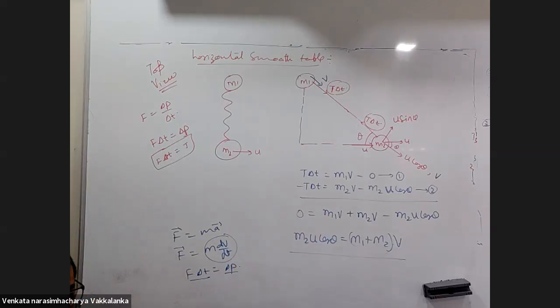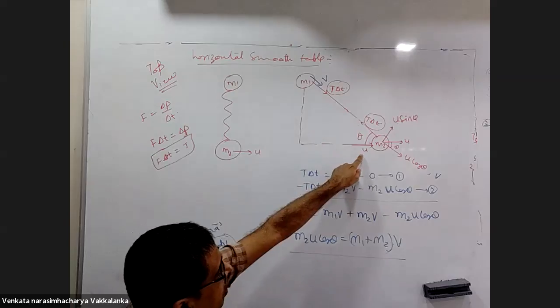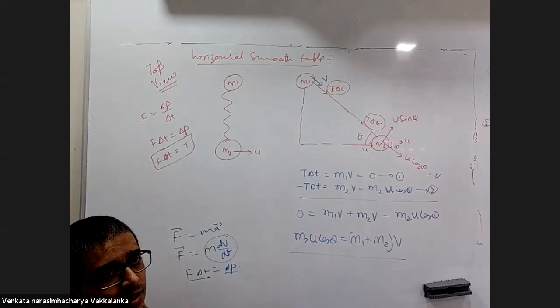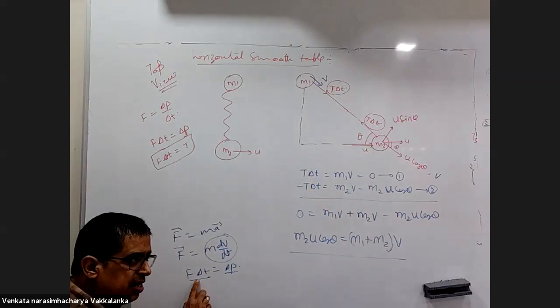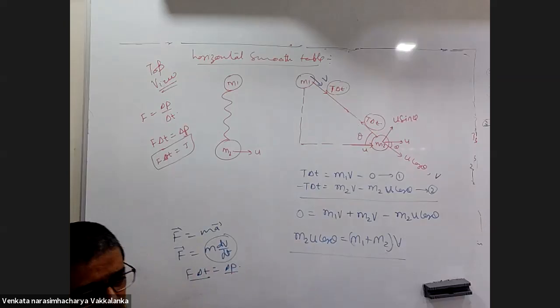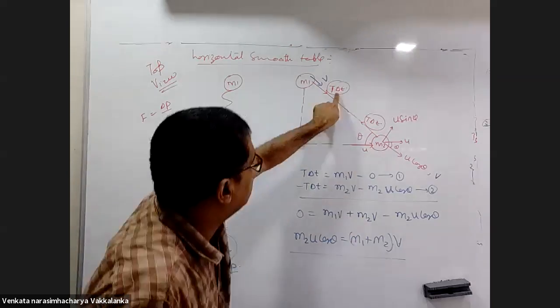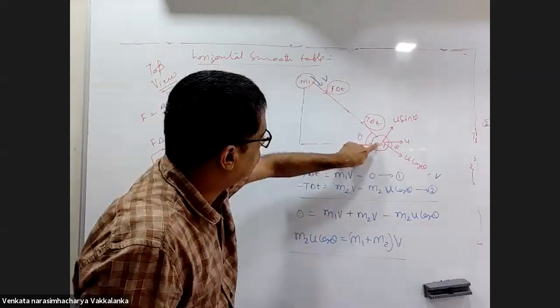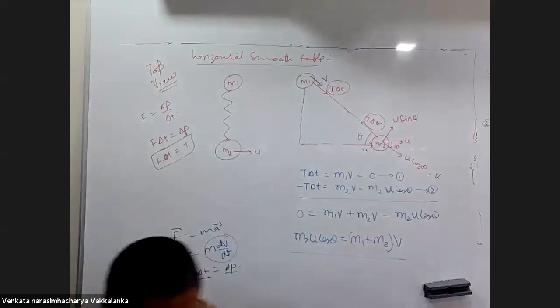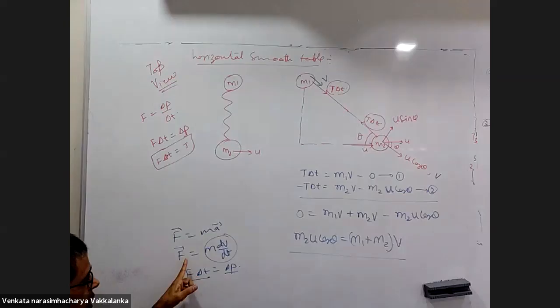Yeah, but the final velocity, maybe it could be a little towards it, but not completely in line. That will be because of the initial velocity u sin theta. But impulsive F delta t will be along the same line. T delta t, this change in momentum will be along the same line. In whichever direction the impulsive force is acting, change in momentum will be along the same line.